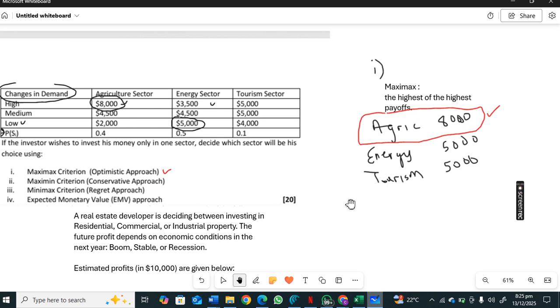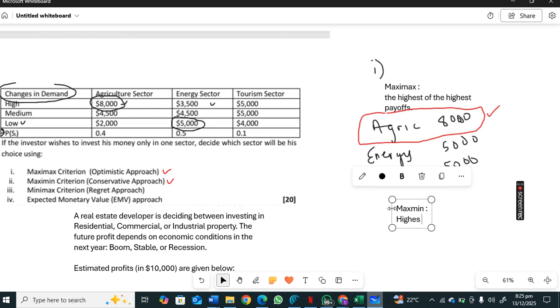Next, we're going to go to the Maximin criterion. So when you hear Maximin, the conservative approach, Maximin is the highest of the lowest payoffs. Max, highest, min, lowest payoff.